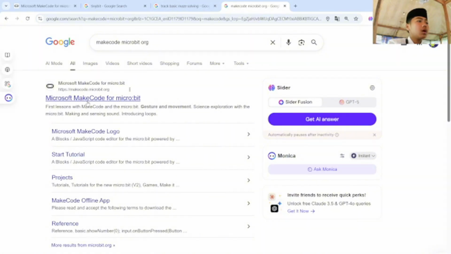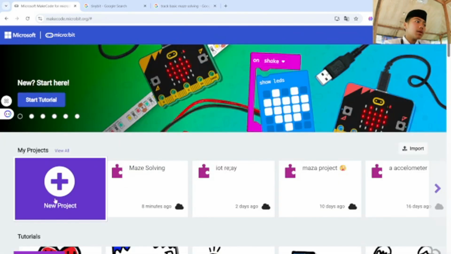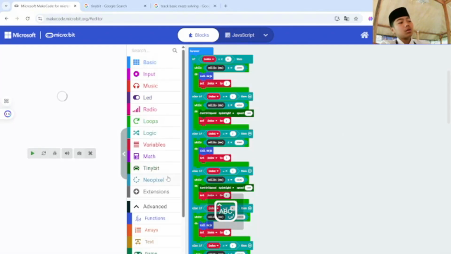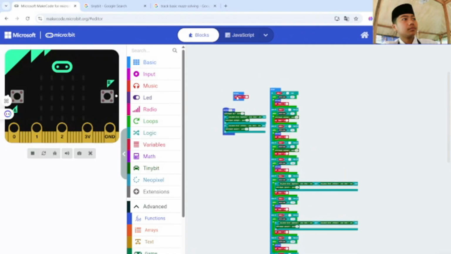You just press enter to go to the website, and then you can make an account like this. After that you can make a new project and rename your project, and then you can make code from your logic, like this.